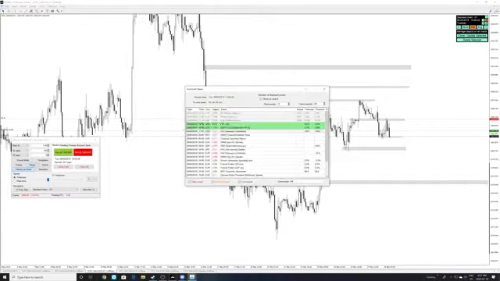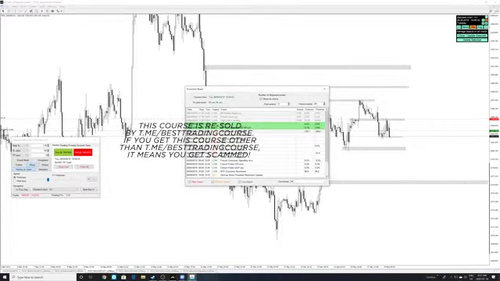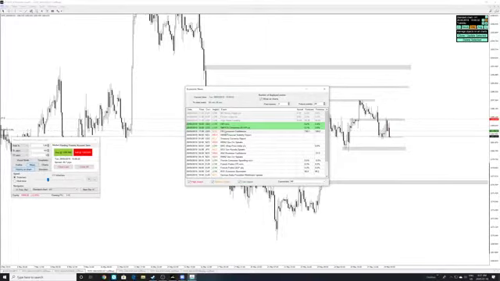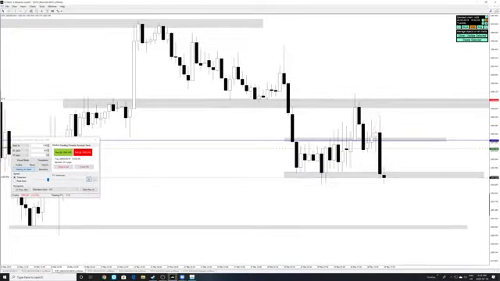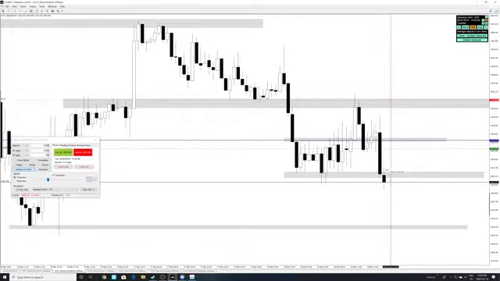Let's take a look at the news here too. We got HPI, whatever. We got CB Consumer Index. That's later on. But right now, within this hour, there's no news. So let's take a look at the 30-minute. Yeah, I guess we're gonna continue moving down. Since we broke the low of the previous 30-minute candle, and it should continue moving down, I think this is where we can add another entry right here.